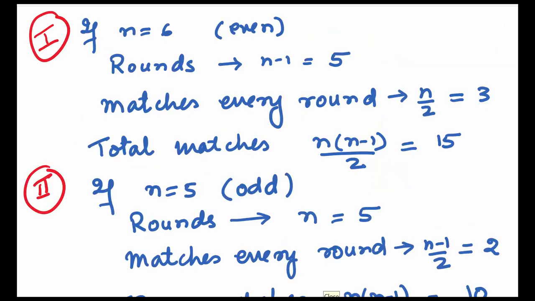If n is even, the number of rounds will be n minus 1, which is 5. The matches every round will be n by 2, that is 3 matches, and the total number of matches will be n into n minus 1 upon 2, which is 15.